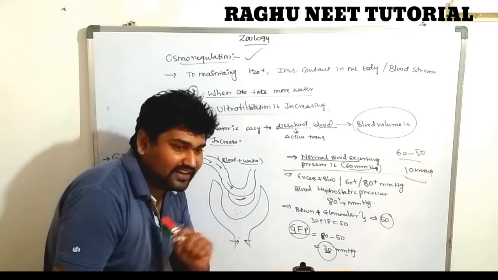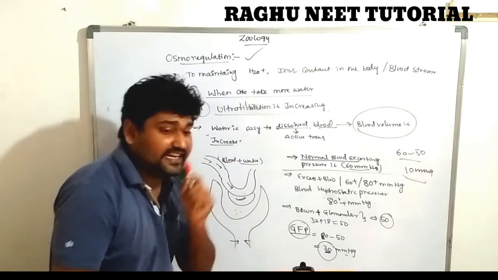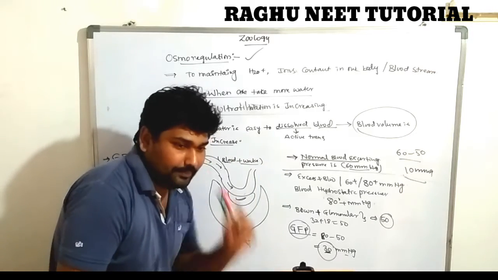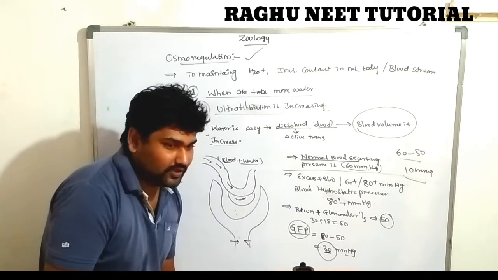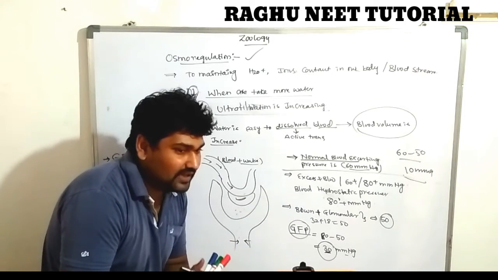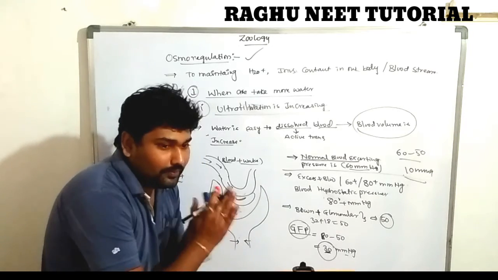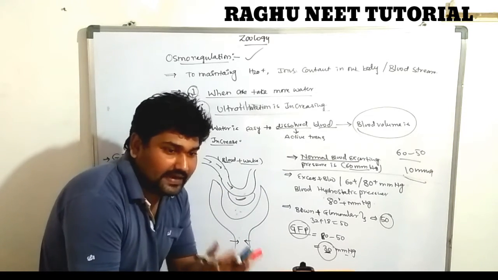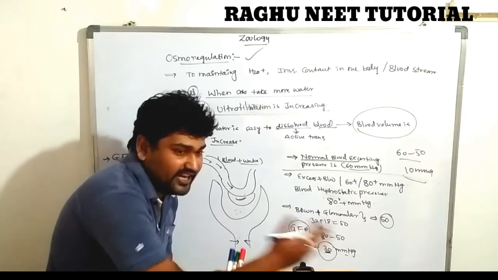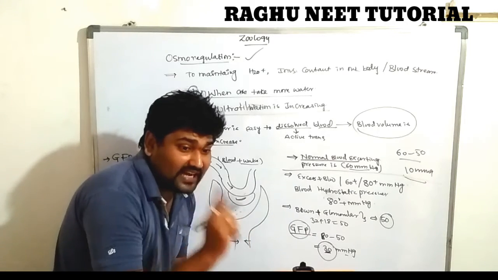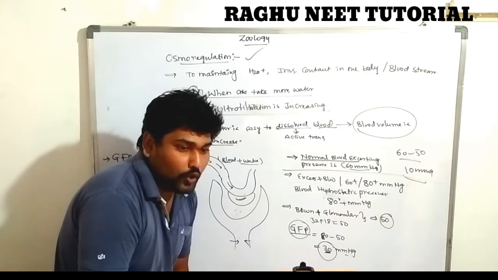So the water is never absorbed in the PCT, DCT and collecting duct: the proximal convoluted tubule, distal convoluted tubule and collecting duct. The water is never absorbed due to the lack of which one? ADH. So that leads to excess water being eliminated through the urine. That type of urine is known as hypotonic.